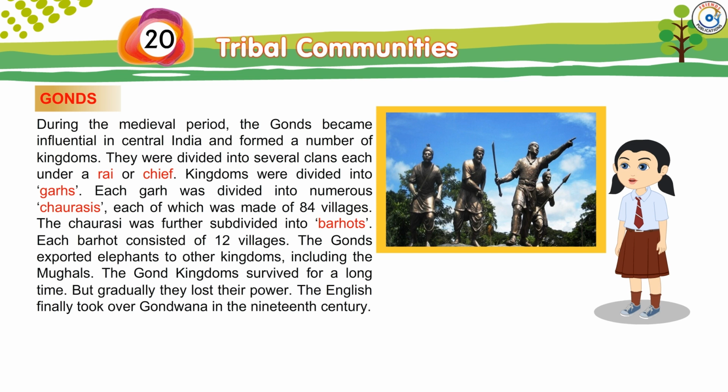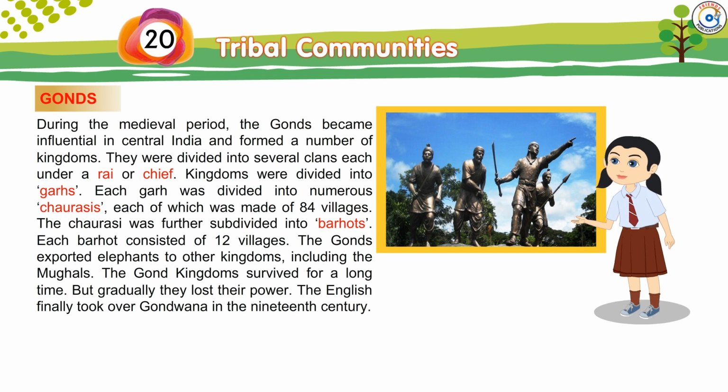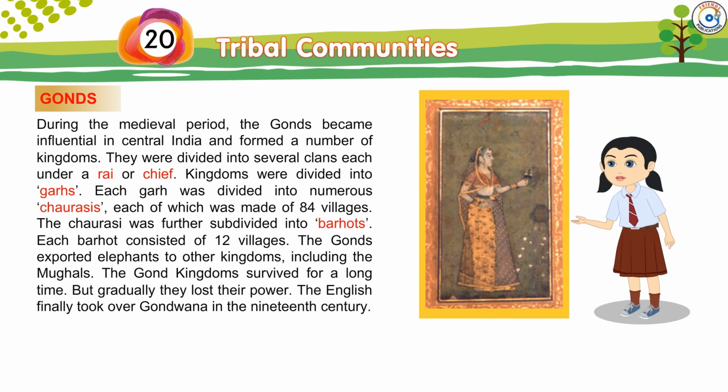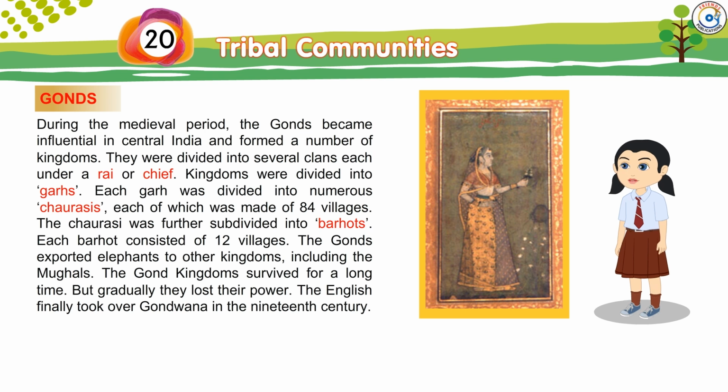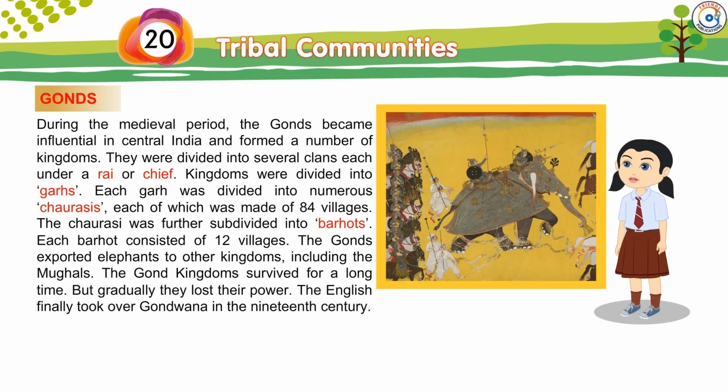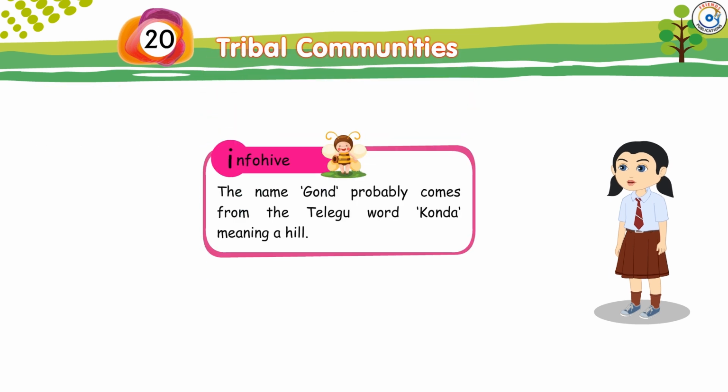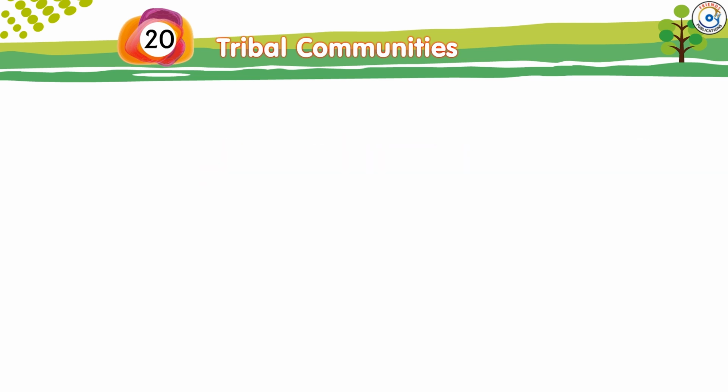The Gonds exported elephants to other kingdoms, including the Mughals. The Gond kingdoms survived for a long time, but gradually they lost their power. The English finally took over Gondwana in the 19th century. Info Hive. The name Gond probably comes from the Telugu word Konda, meaning a hill.